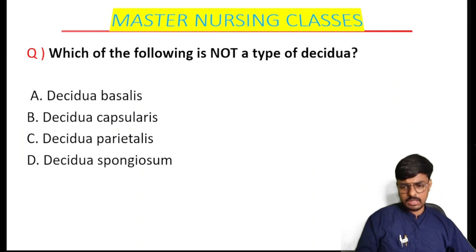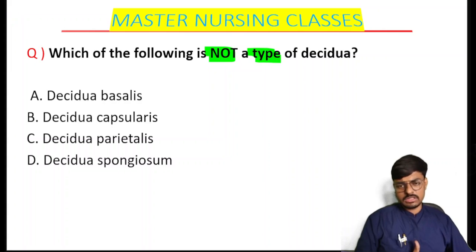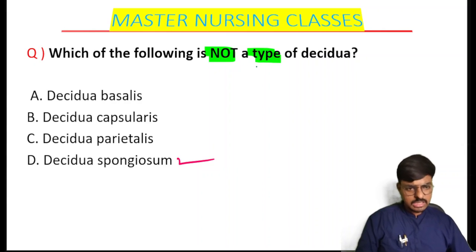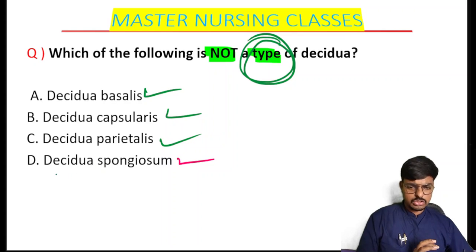Here is the next question. The options are very simple, and the question is also very simple; we have already discussed it. Which of the following is not a type of decidua? Decidua basalis is a type, decidua capsularis is a type, decidua parietalis is also a type, but decidua spongiosum is a layer of the decidua. In the question they have asked the type of decidua. Basalis, capsularis and parietalis are the three types, and decidua spongiosum is a layer of the decidua.